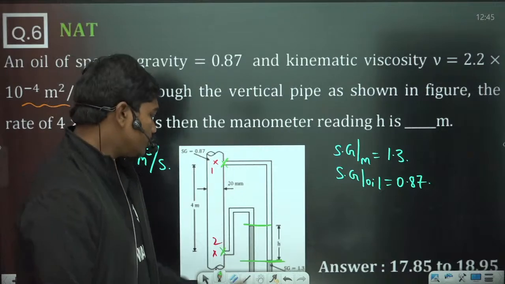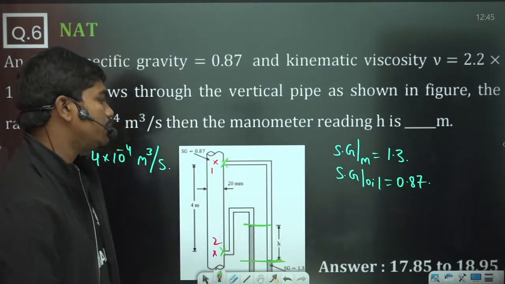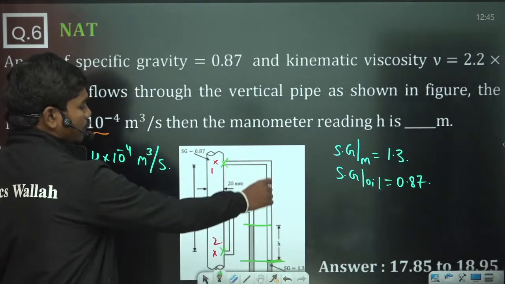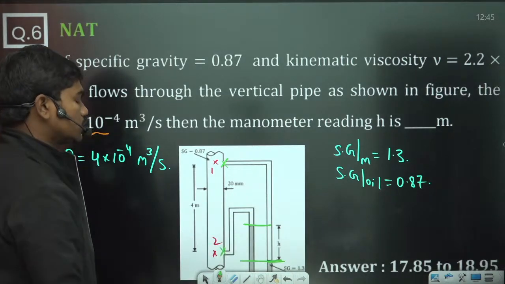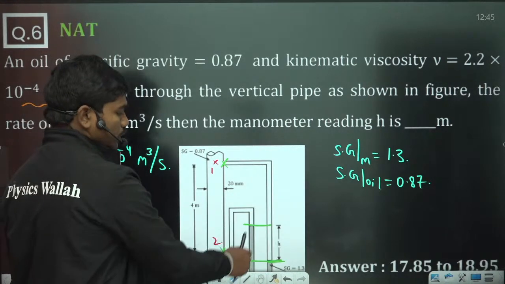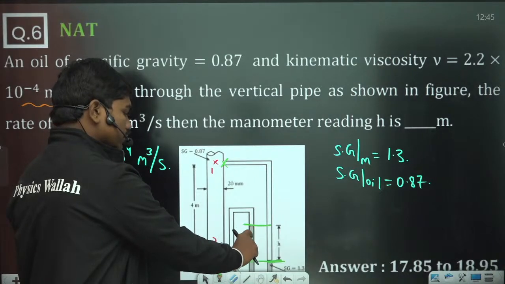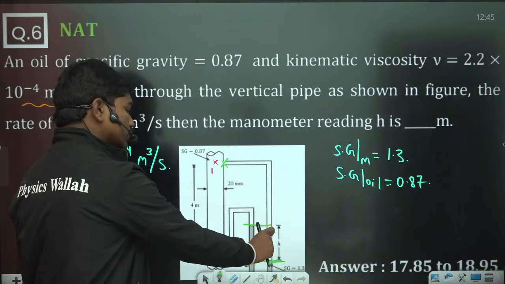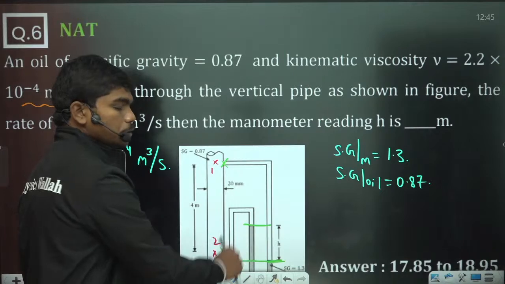Now let us calculate the pressure difference with this manometer. This complete water column and this complete water column always get cancelled. So the pressure difference between these two is nothing but the density of this manometric fluid minus the density of this oil, into G into H. Yes or no?